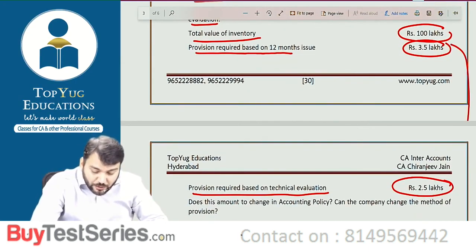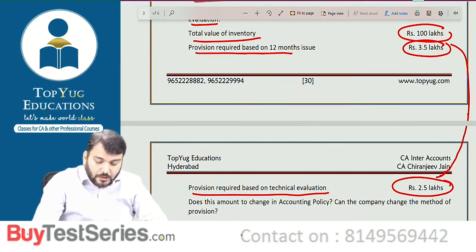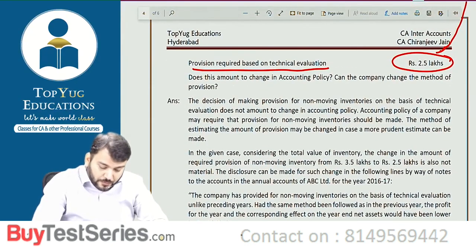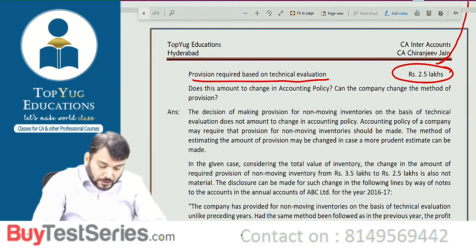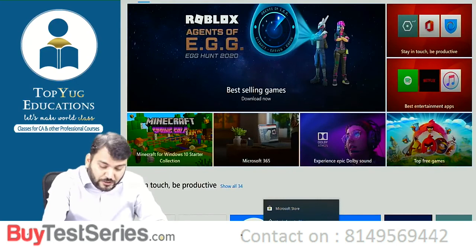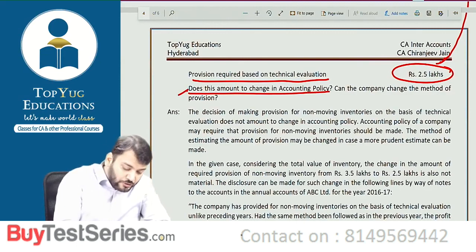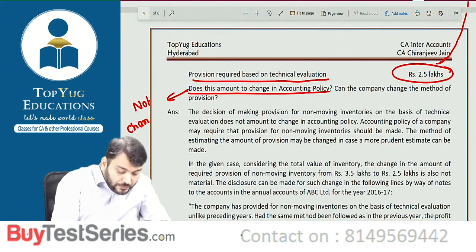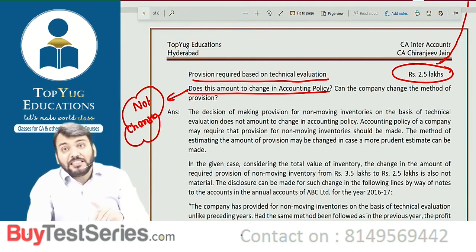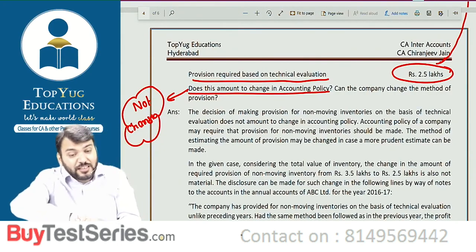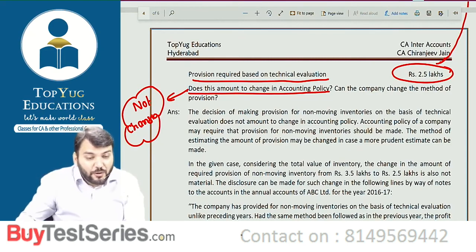So it means this is a change in accounting what? Policy? Have you understood what I am saying? Is this a change in accounting policy? No, this is not a change in accounting policy. Why? Because this is only an estimation change. We call this a change in accounting estimate. So whenever you are making a change in accounting estimate, that is not a change in accounting policy.